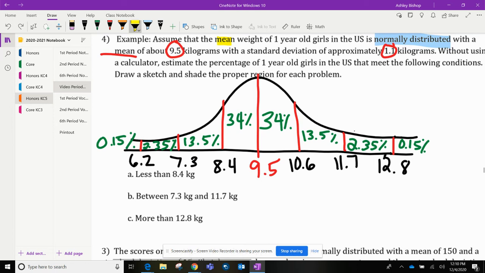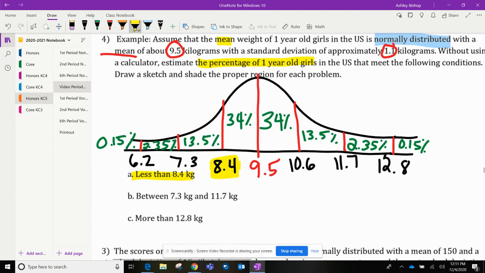I want to estimate the percentage of 1-year-old girls that weigh less than 8.4 kilograms. First things first, in order to know that you did this correctly, the number that I'm asking you for, 8.4, should match a number on your chart. If I was asking you for 8.4 and that was not a number on your chart, something went wrong. So you would need to double check your work. That's a good way to check if you're on the right path or not.